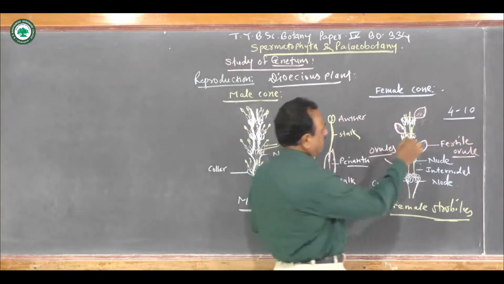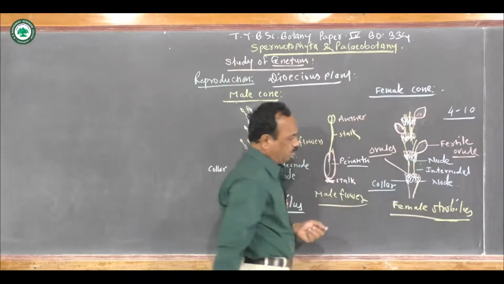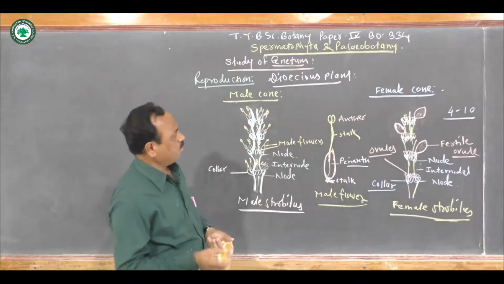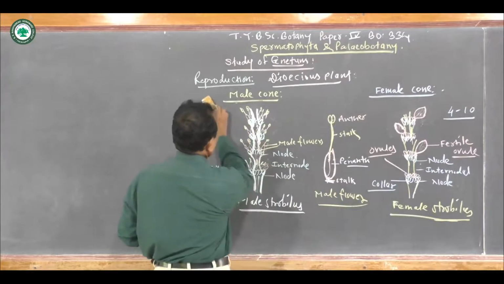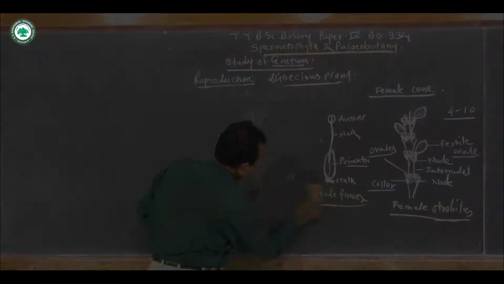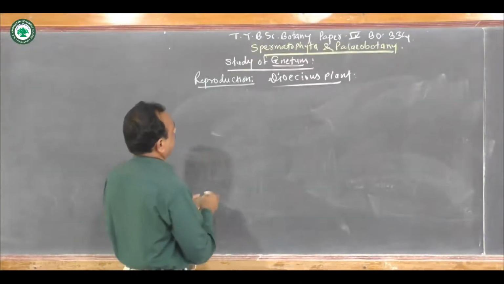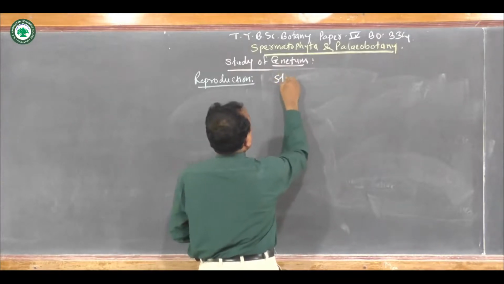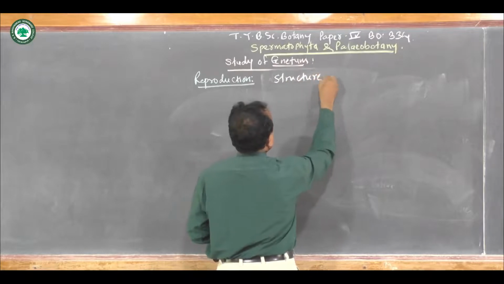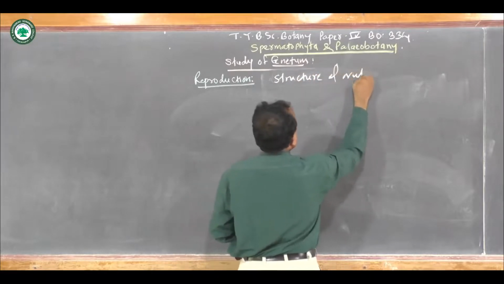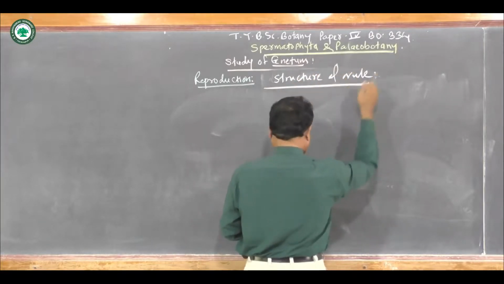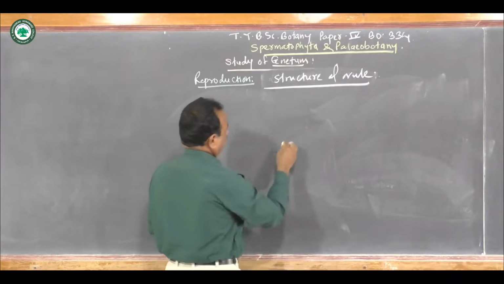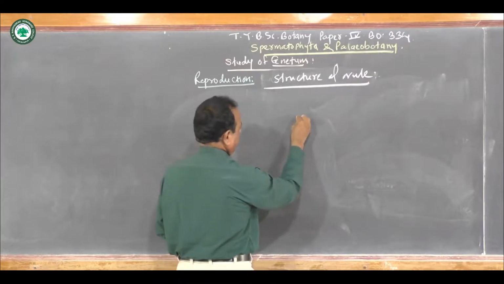Now let us see the structure of the ovule. This ovule shows the presence of a central mass of tissue.